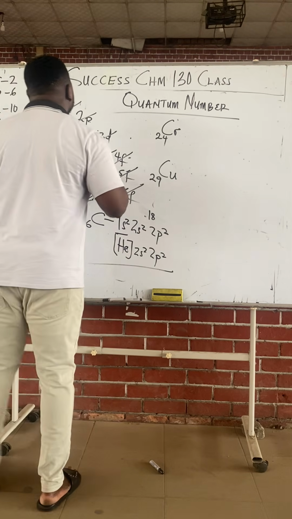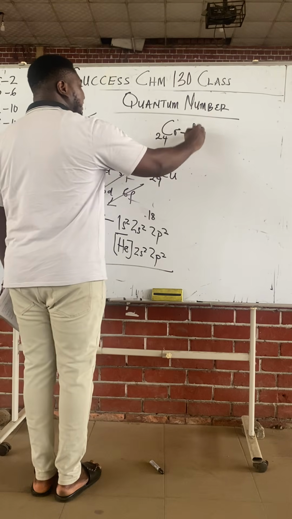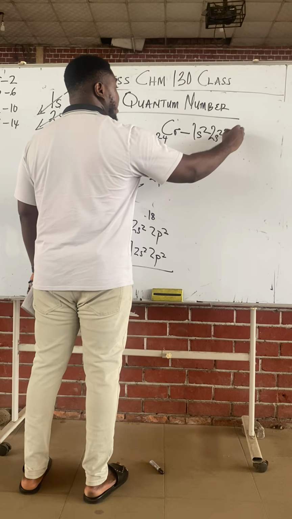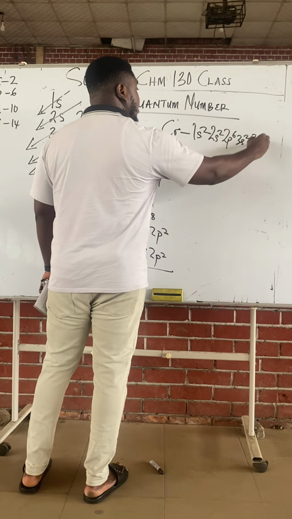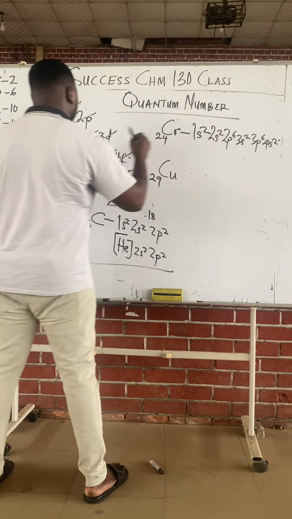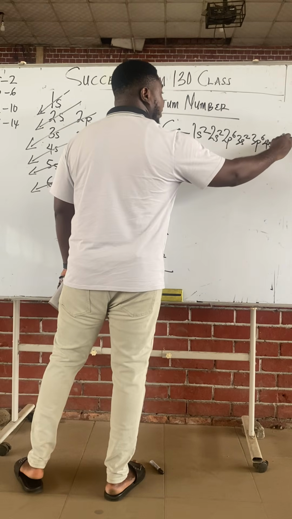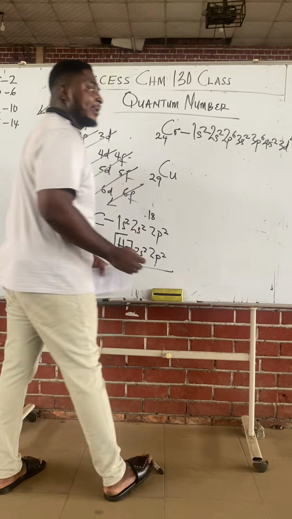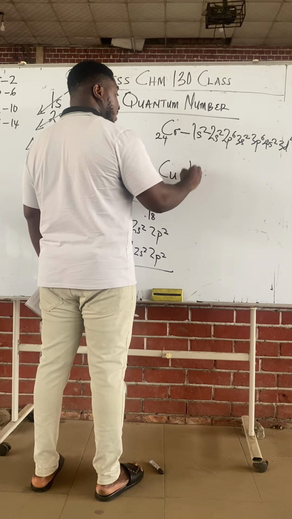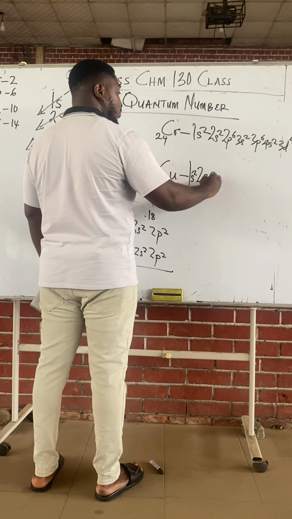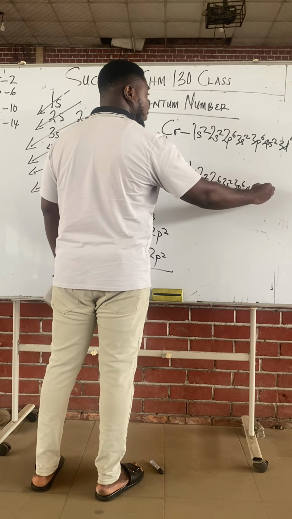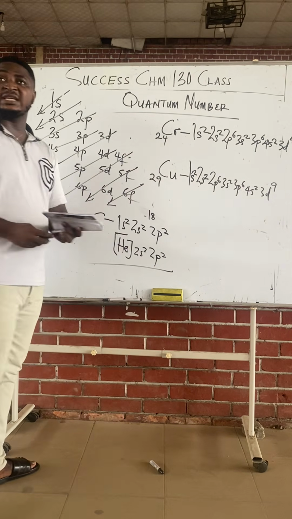Chromium, let's follow the table: 1s2, 2s2, 2p6, 3s2, 3p6, 4s2. After 4s is what? 3d. 3d what? 3d4. Copper is 29: 1s2, 2s2, 2p6, 3s2, 3p6, 4s2, 3d9.